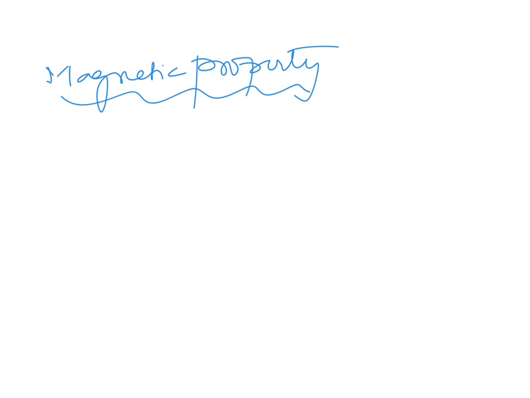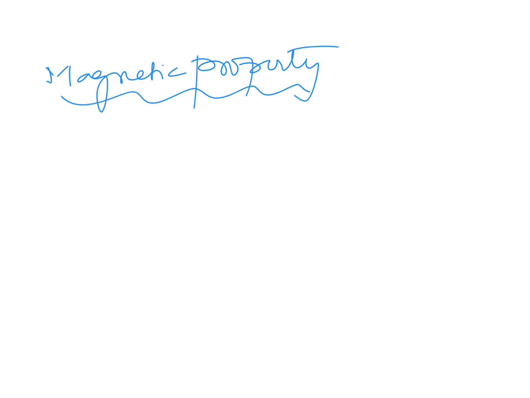And you know that when substances are kept in a magnetic field, there are two types of magnetic materials. One is paramagnetic and the other is diamagnetic. Substances which are attracted by the magnetic field we call paramagnetic, and the diamagnetic are those which are repelled by the magnetic field.